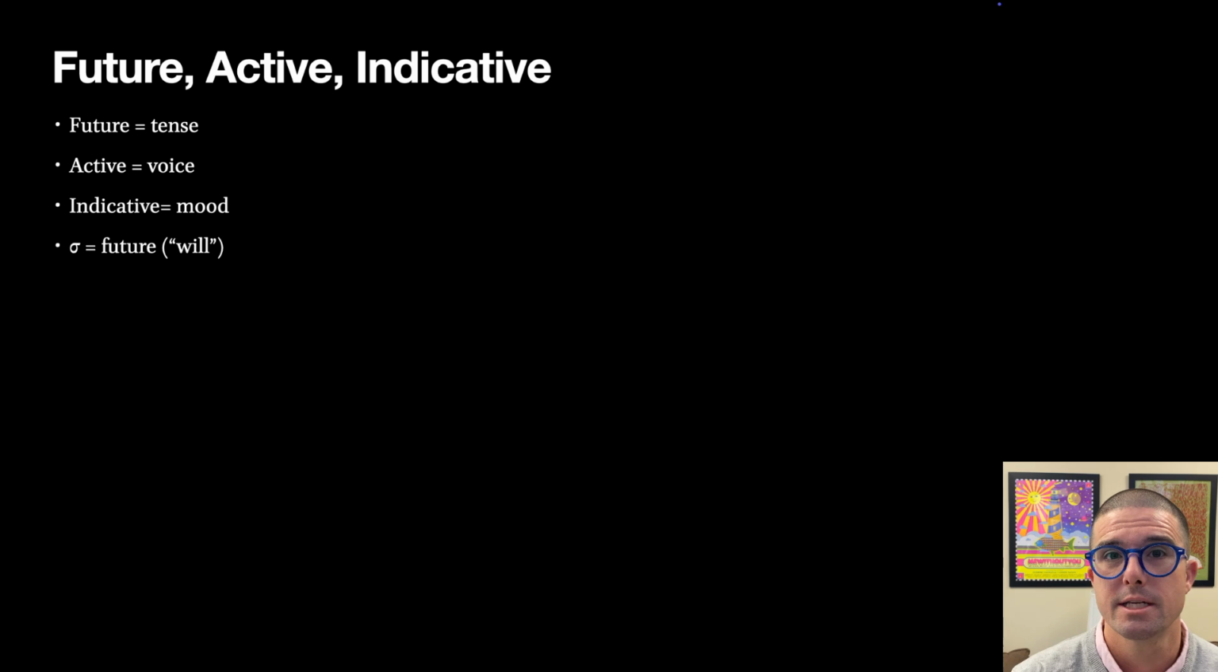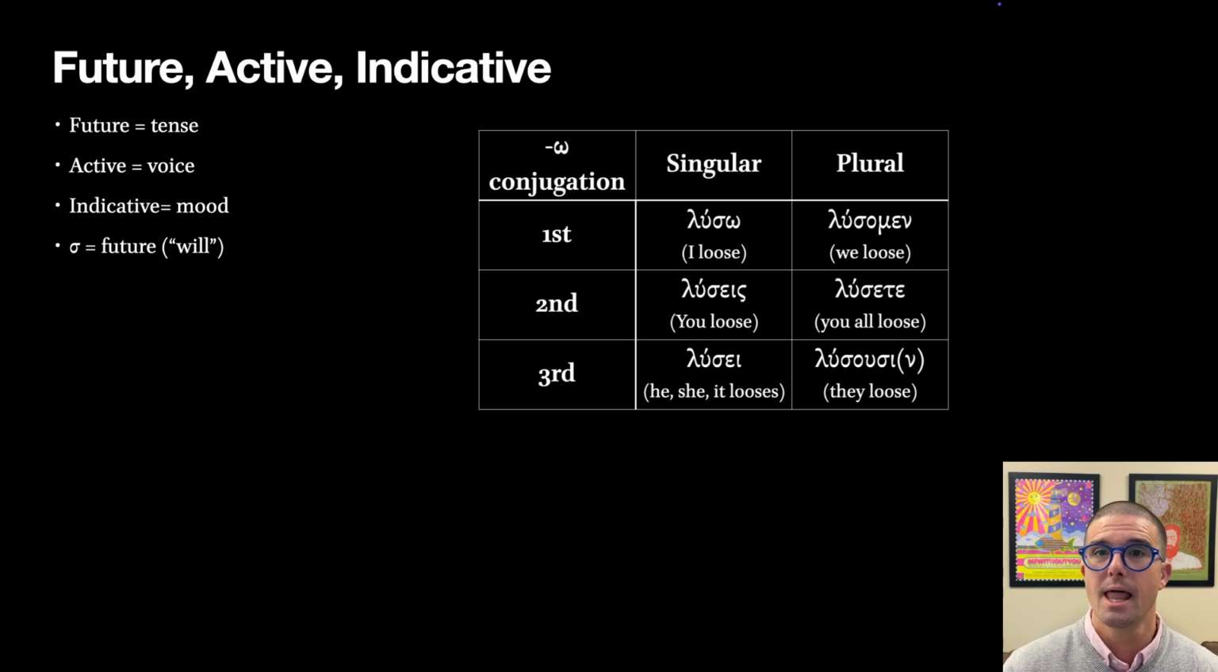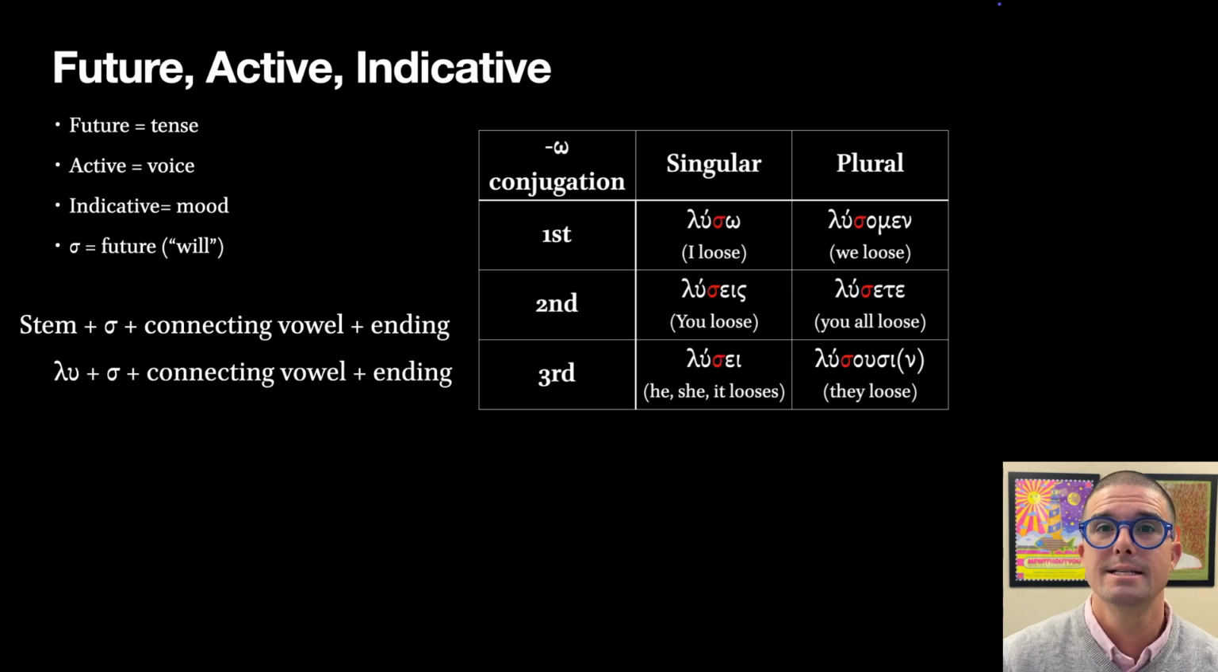That sigma that we just talked about is our sign of the future. You can think of that sigma stuck in there as equivalent to the English will. And so this looks like this when we come to our paradigm for the future active indicative of luo, an omega conjugation verb. So you see here that sigma is stuck in there, so that we have luso, luseis, lusei, lusomen, luseté, lusousi when it comes to these different forms.